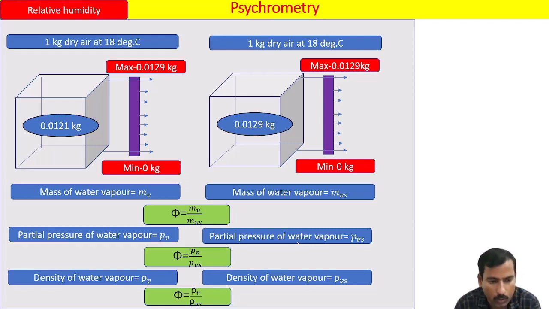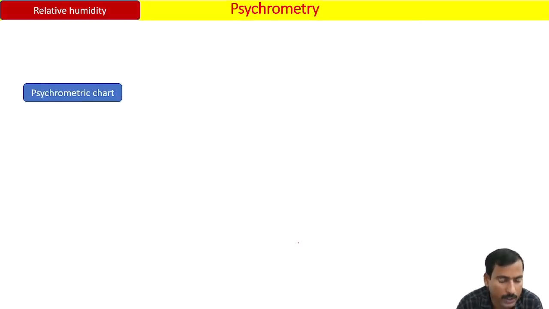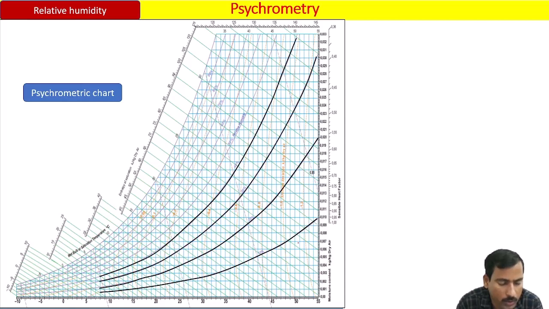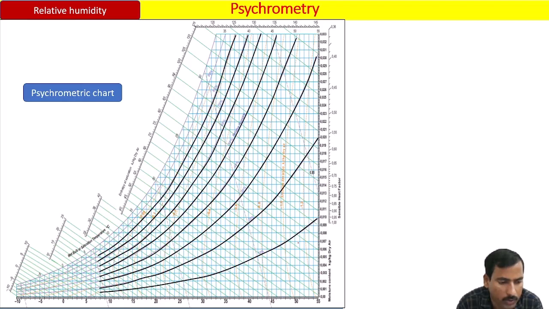Okay, in order to have more clarity on this concept, we'll go to the psychometric chart. This is a psychometric chart. Earlier we learned how to identify the specific humidity lines. Now we are going to identify the relative humidity curves. Look at this. These are the 10% relative humidity, 20%, 30%, 40%, 50%, 60%, 70%, 80%, 90%, and the last one is 100%, which is called the saturated curve.